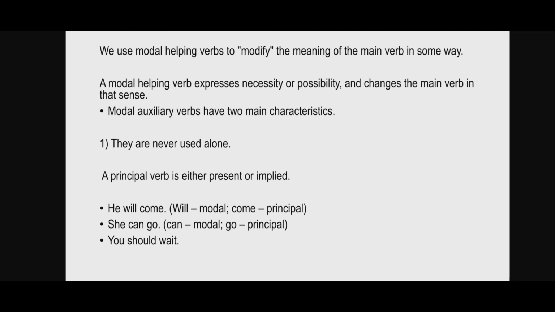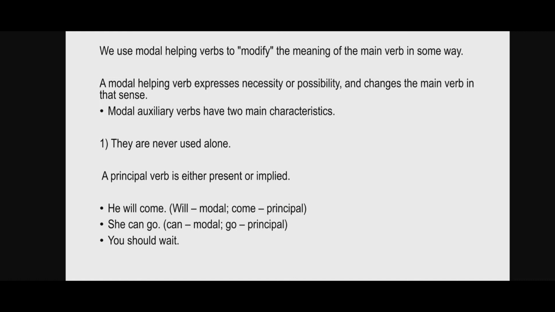Now these be, do, have, we can use them in different tenses like past, present and future. Now be, like past, it can be was and were. Then present like is, are and am. Future will be will be. We use modal helping verbs to modify the meaning of the main verb in some way. A modal helping verb expresses necessity or possibility and changes the main verb in that sense.